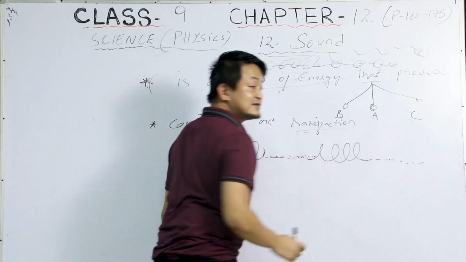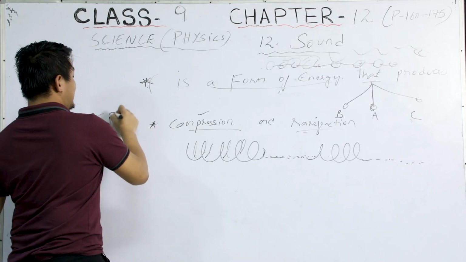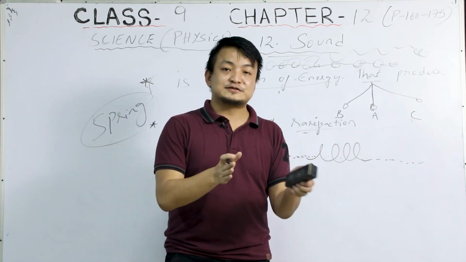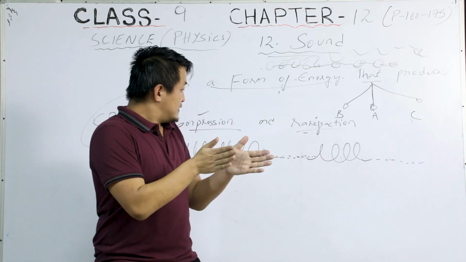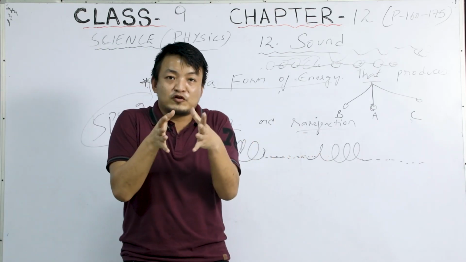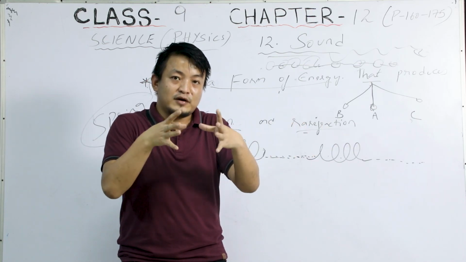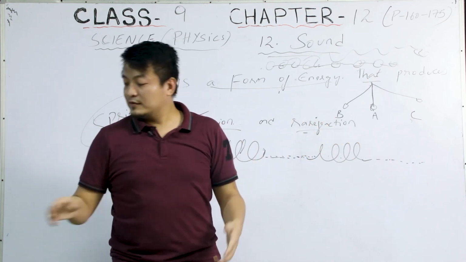Whenever you pull a spring, I'm sure you have tried this, sometimes there will be a large number of particles forming together, and sometimes it will spread out. It will form a crowded group of particles together, and then it will spread out, right?